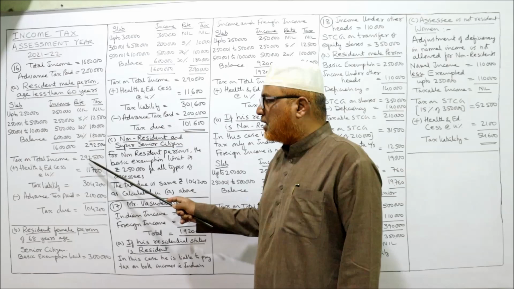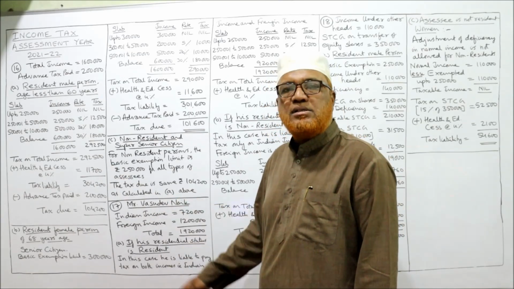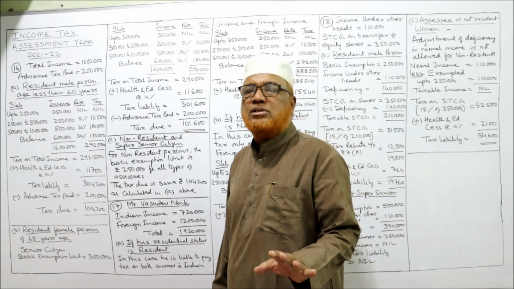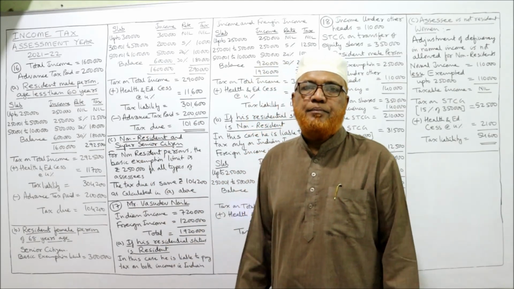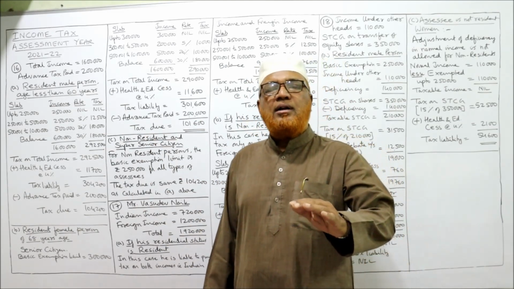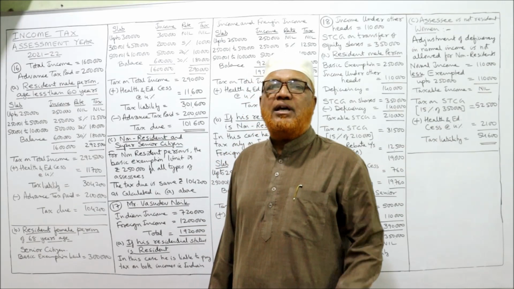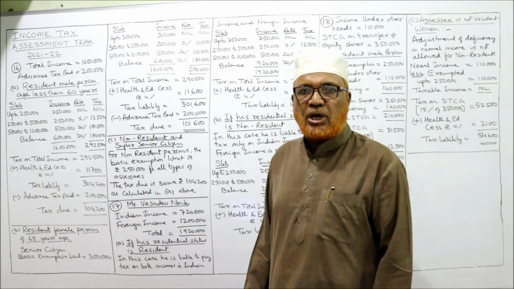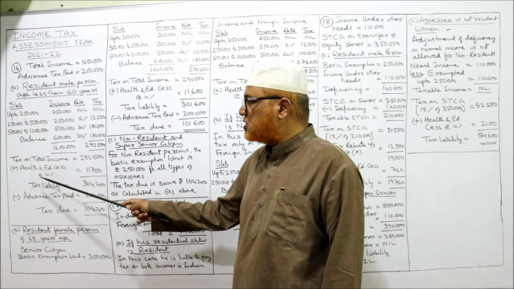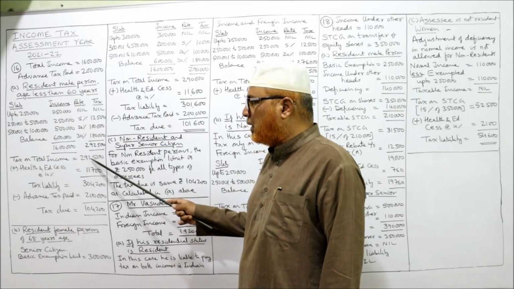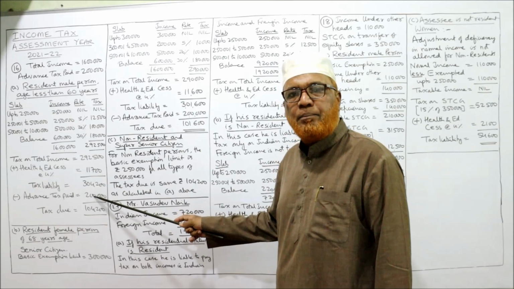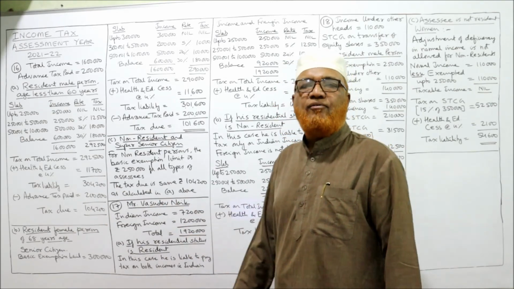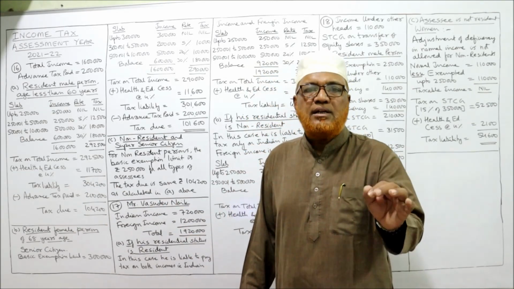Now tax on total income 2 lakh 92,500. To this, no surcharge because the income is below 50 lakh. No surcharge. No tax rebate will be allowed because the income is more than 5 lakh. No tax rebate, no surcharge. Directly we add health and education cess 4%. 4% of 2 lakh 92,500, 11,700. Add up, tax liability 3 lakh 4,200. This is the tax liability.